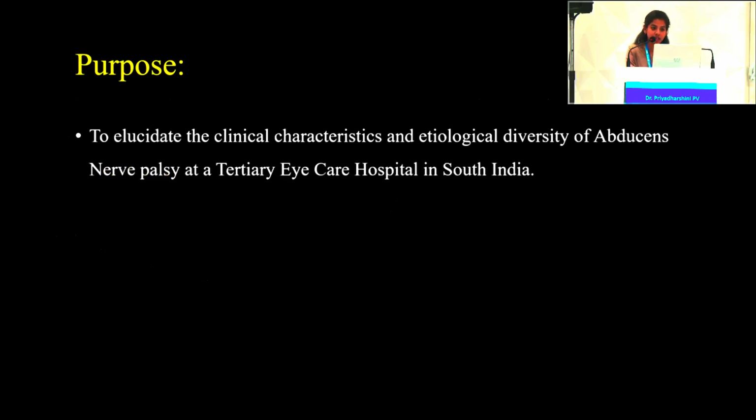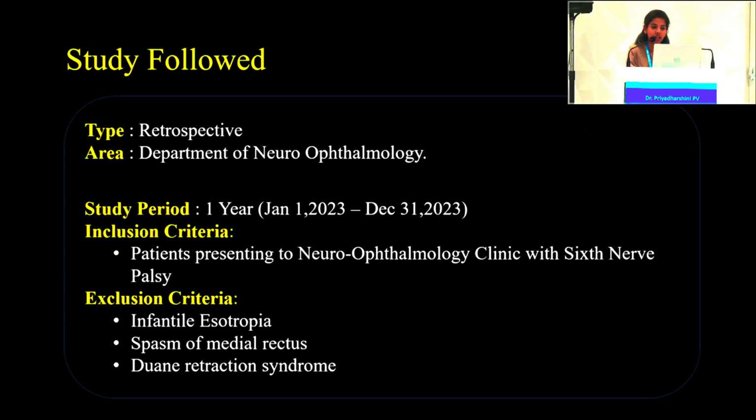The purpose of my study was to elucidate the clinical characteristics and etiological diversity of abducent nerve palsy at a tertiary eye care facility in South India. It was a retrospective study done in the Department of Neuro-Ophthalmology over a period of 1 year. A total of 601 patients were included in the study, and all patients presenting with sixth nerve palsy were included. Patients with infantile esotropia, spasm of medial rectus, and Duane's retraction syndrome were excluded from the study.